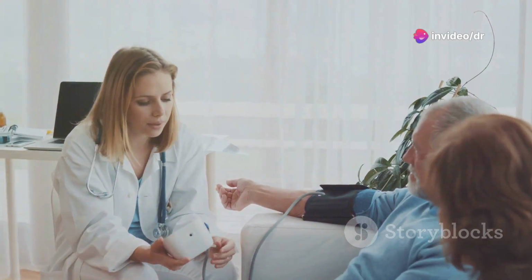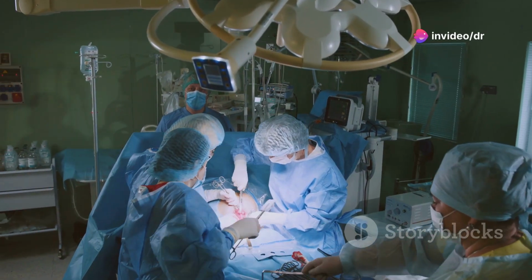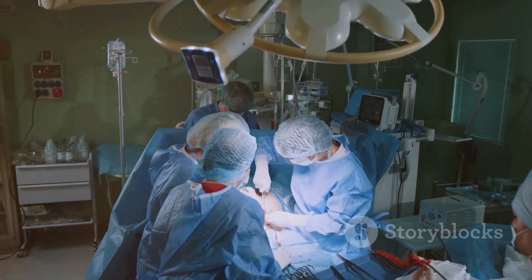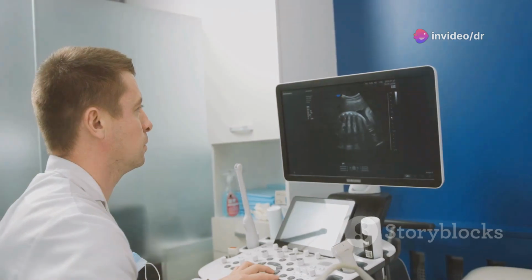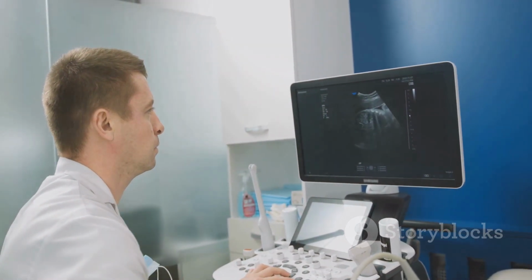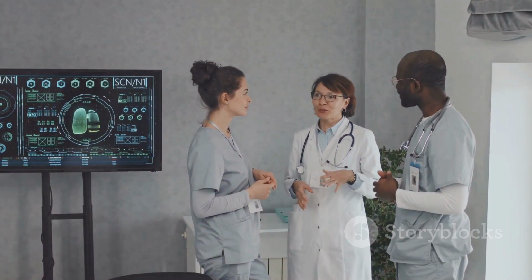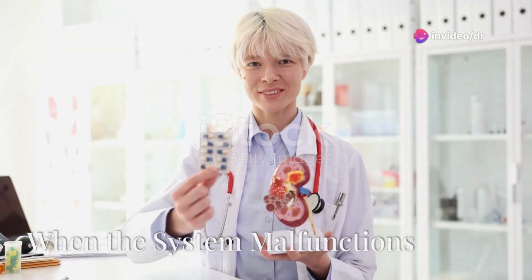the kidneys. Urologists, on the other hand, are surgeons who specialize in the urinary tract and male reproductive system. They diagnose and treat conditions affecting the kidneys, ureters, bladder, urethra, and adrenal glands. Urologists also address issues related to the prostate, testicles, and penis. Both nephrologists and urologists play crucial roles in maintaining the health of the urinary system.